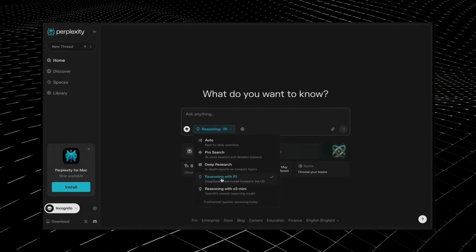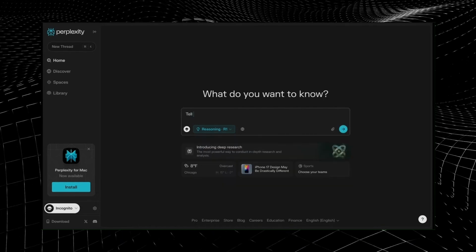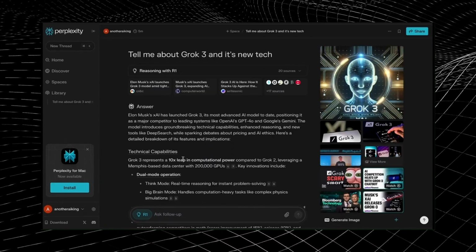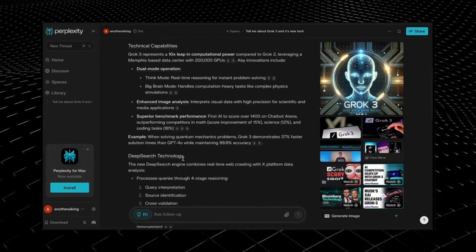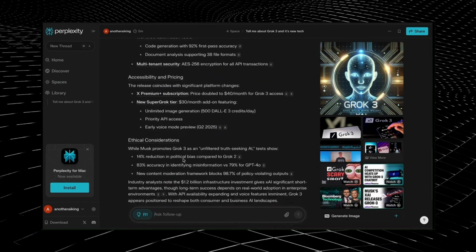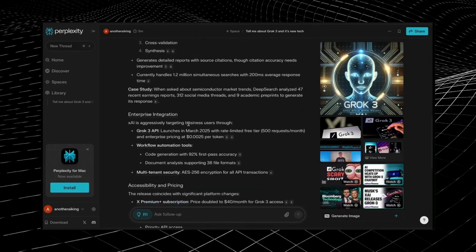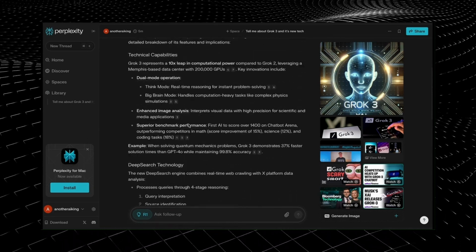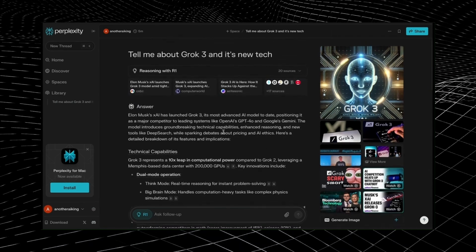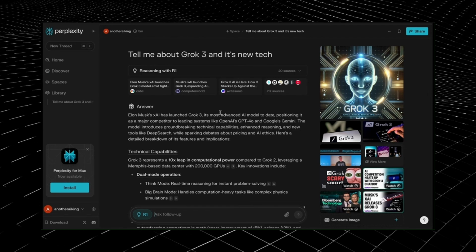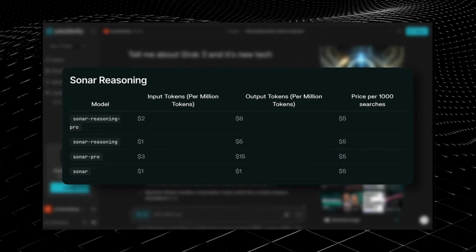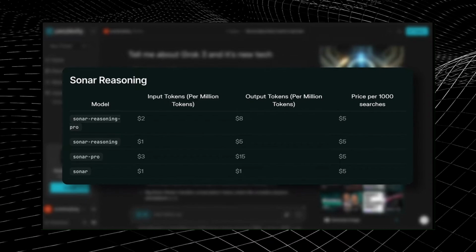You can do 5 queries per day. If we send in a prompt here, then you can see that this works well, and it's unbiased, and everything like that, which is great to see. So, this is great to see, and I believe this is why open source models are great, because you can configure them to your liking, make them biased or unbiased according to your needs, or whatever you want to do, which is pretty great. There's also the API for it, which costs $1 and $5 for input and output per million tokens, which is good pricing as well.